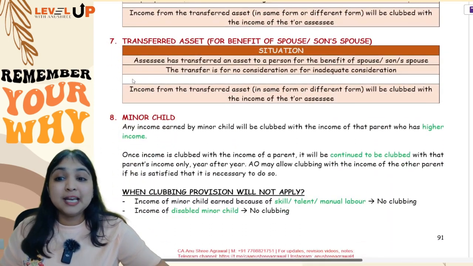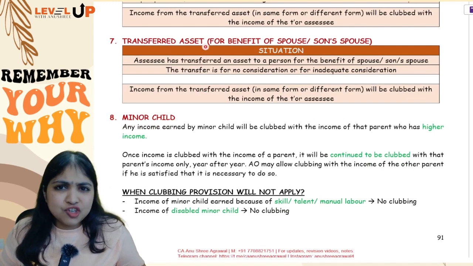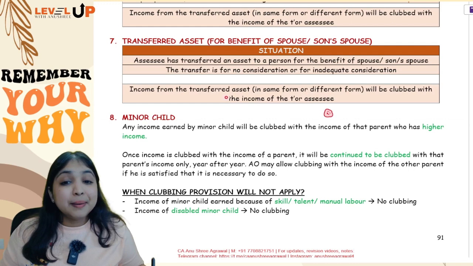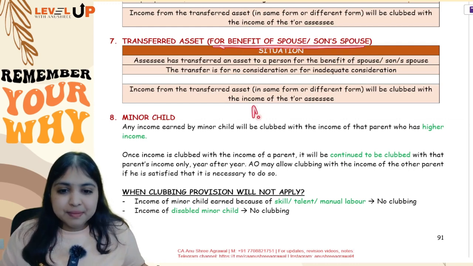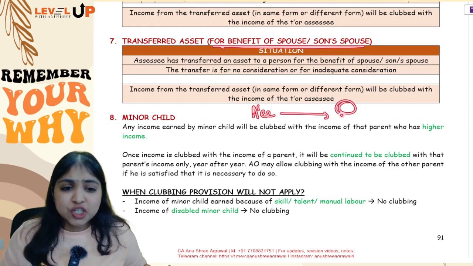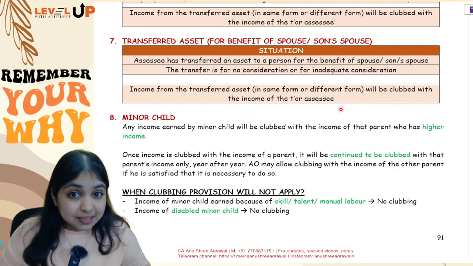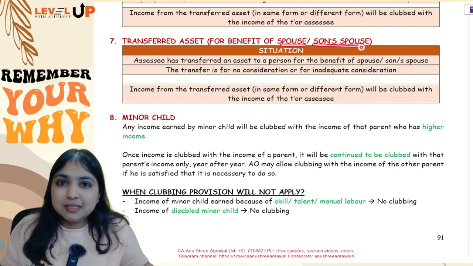Okay, now let me take you to the 7th clubbing provision. In the 7th situation, the assessee is transferring any asset to any person. Okay, it can be any person, but the transfer is for the benefit of spouse or son's spouse. Like for example, let us say assessee transfers some asset to a trust, and it tells the trust that, see, listen, from this asset whatever income is earned, you must use that income for the benefit of my spouse or for the benefit of my son's spouse.